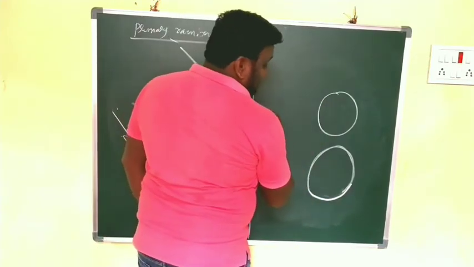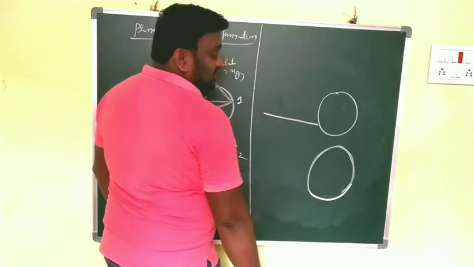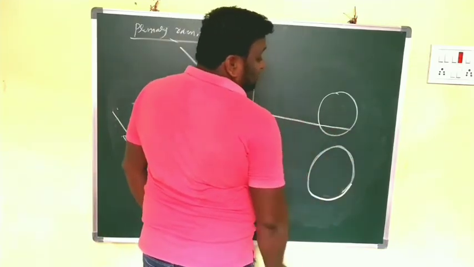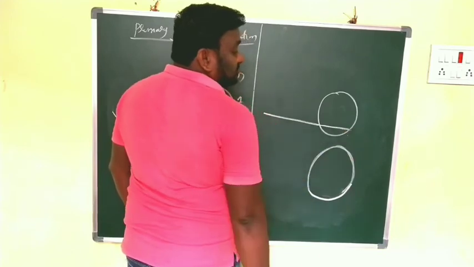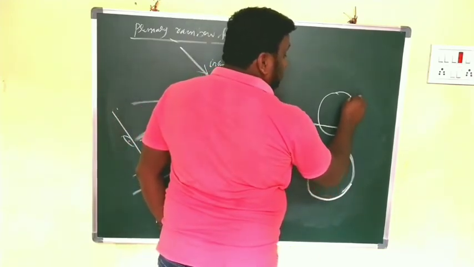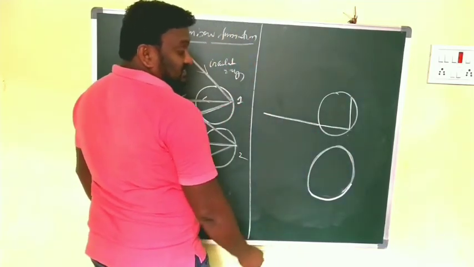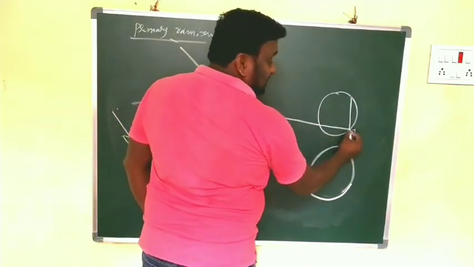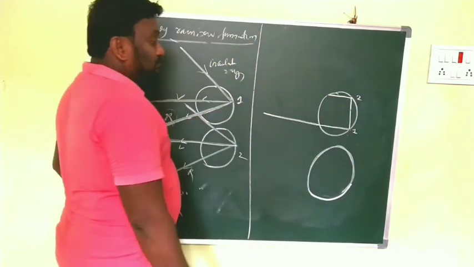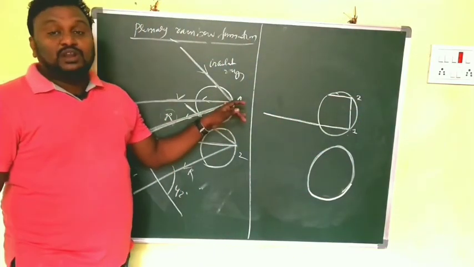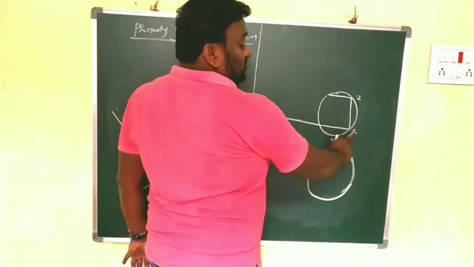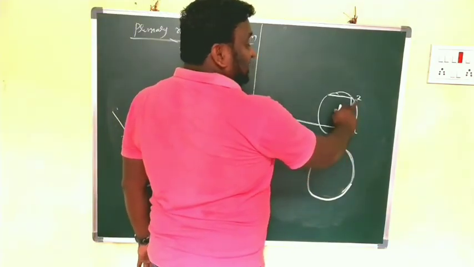First thing, the ray is entered and that should be refracted. After this, at this point that should be reflected back and should be incident at this surface. That means at this position there is a reflection, at this position also a reflection. But in this case only one time the wave is going to be reflected. So here first the total internal reflection, and this is the second one.